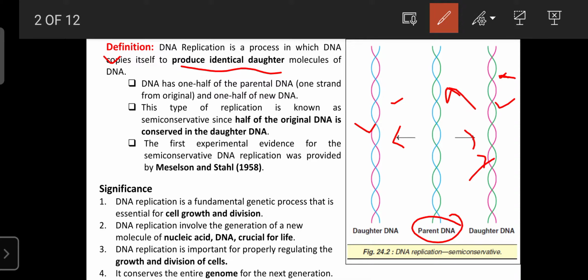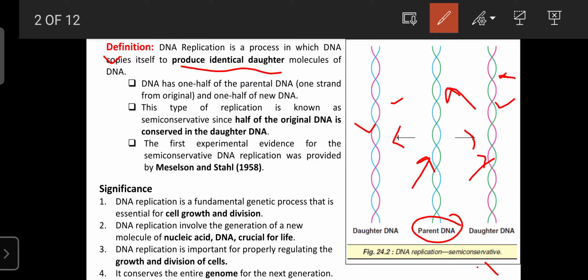That's why this method of DNA replication is known as the semi-conservative model or semi-conservative method. That is involved in the multiplication of the DNA or the formation of daughter cells.